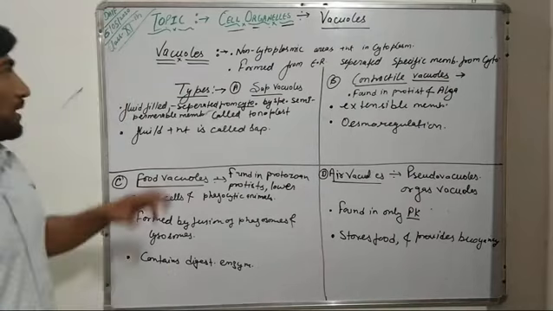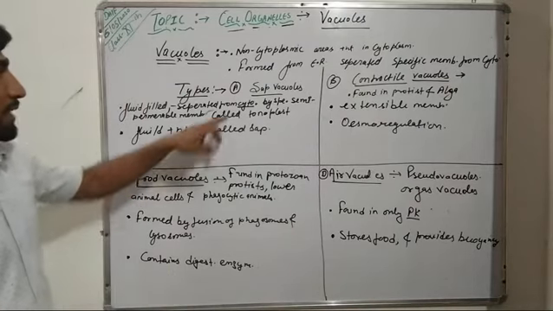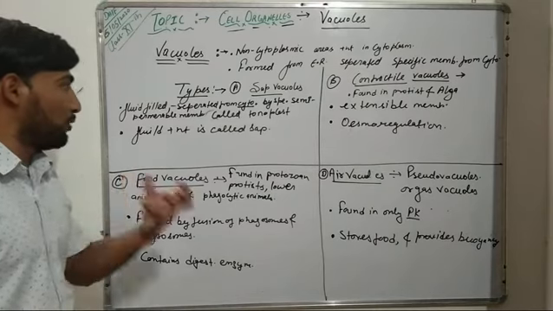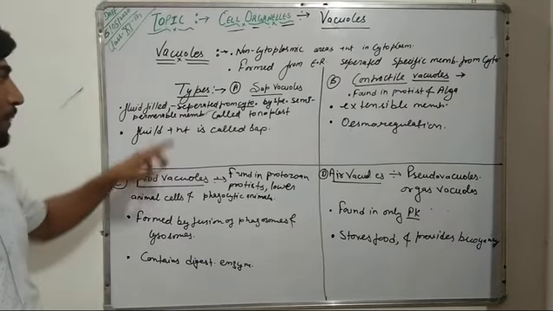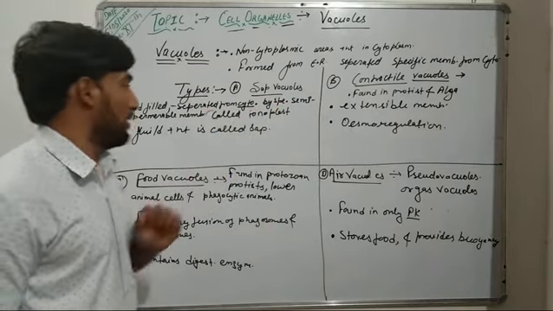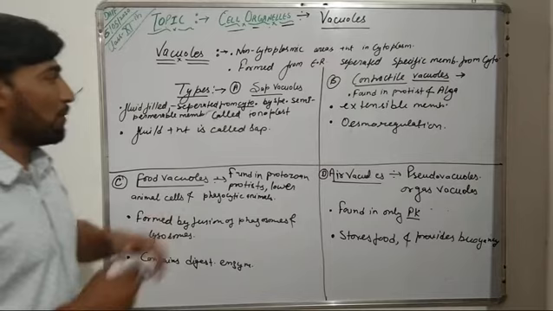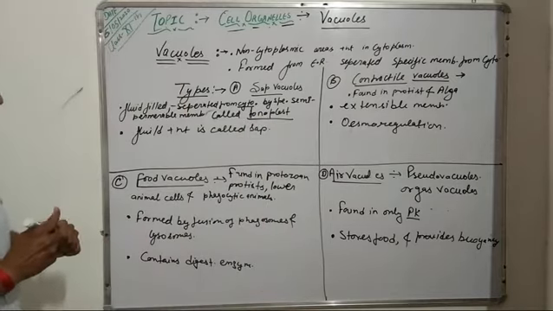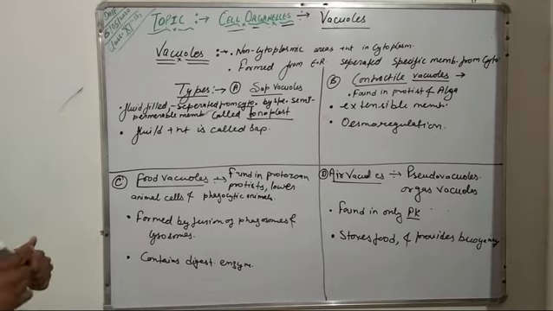Now further, these vacuoles are of four different types, that is sap vacuoles. These sap vacuoles are filled by a fluid, and that fluid is known as sap, and they are separated from the cytoplasm by a specific semi-permeable membrane. That semi-permeable membrane is known as tonoplast. This tonoplast separates the sap vacuoles from the cytoplasm.